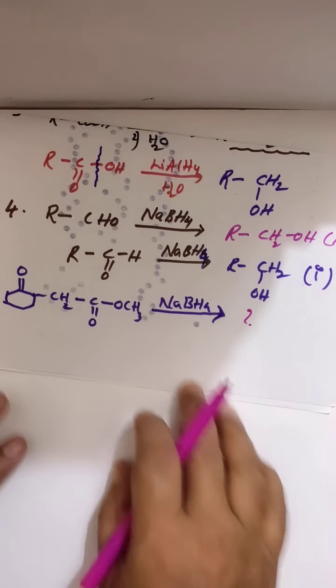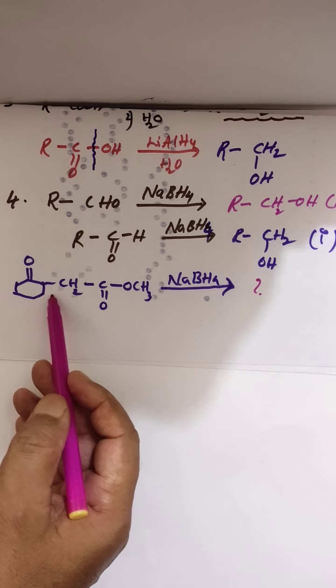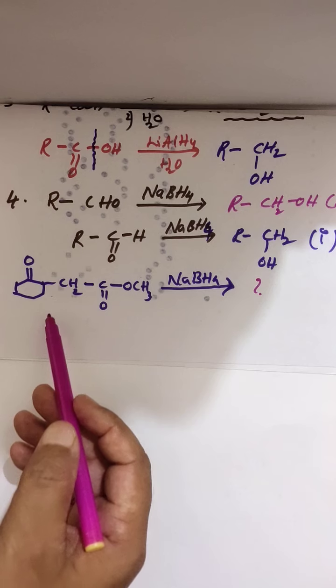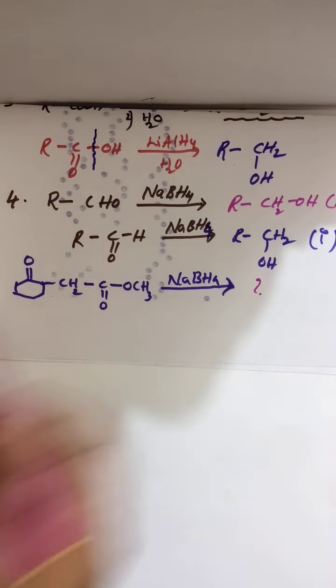So think yourself for a little bit of time. The reactant is given, this is not benzene, it is a cyclic compound. Sodium borohydride is given. What is the product you are getting?